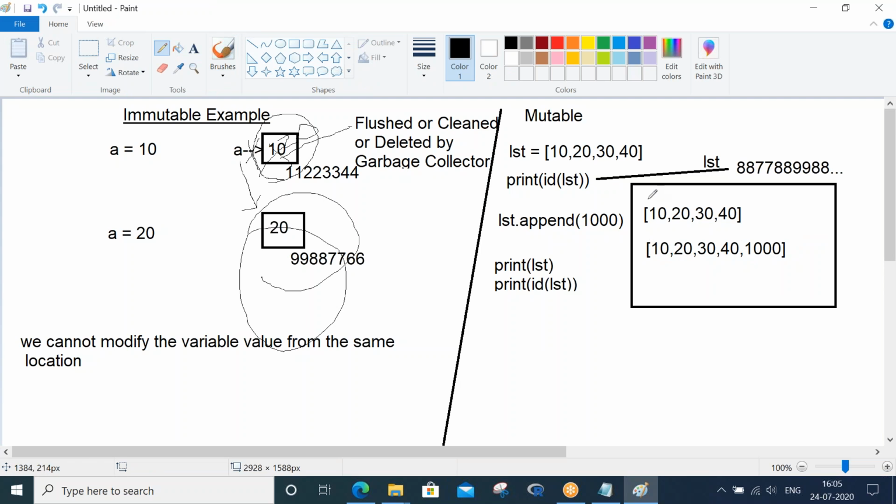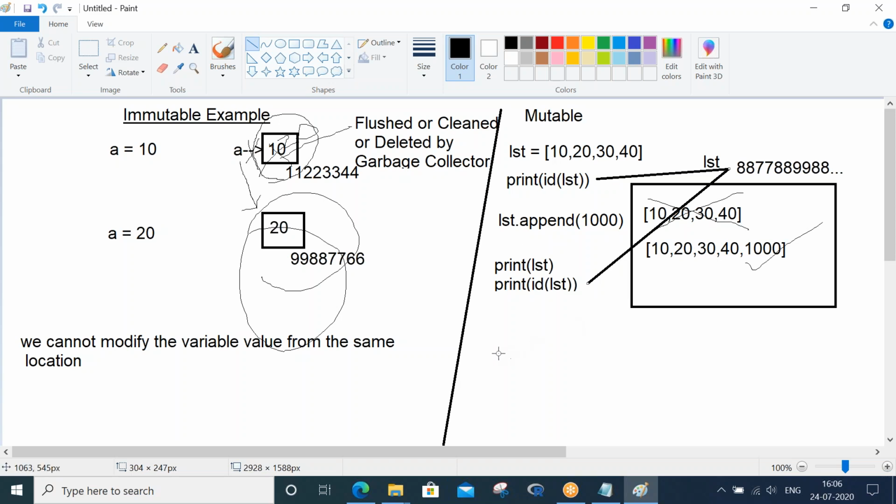If you see now, in the second instance, these old values will no longer appear. Only these are the latest values of lst now. But has it taken any second memory location to modify? The answer is no. Am I right? In the same address only, it allowed modification. Even after modification, printing the id of lst will show the same address. So that's the concept of mutable.